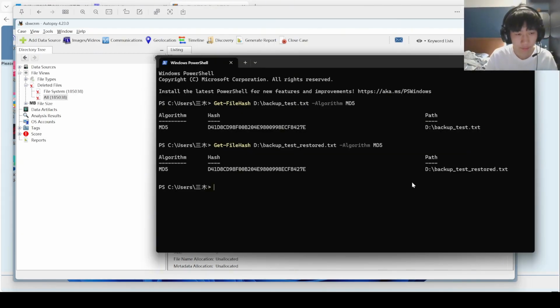For question 4 of part 8, for backup recovery, I copied the original file as a backup. After restoring from the backup, the hash of both files is identical, confirming that backup recovery preserved the exact file content and the hash remained unchanged.